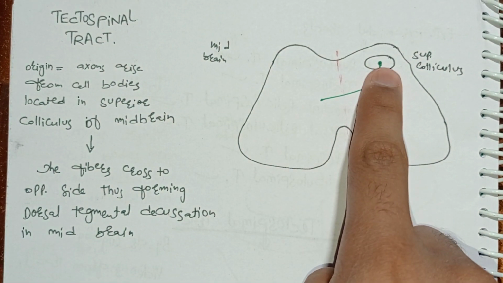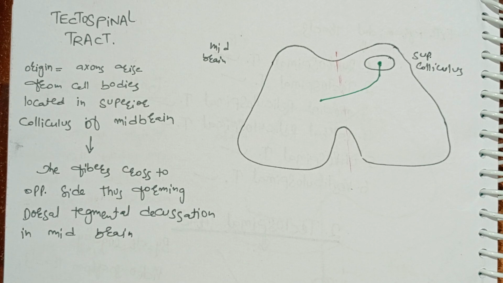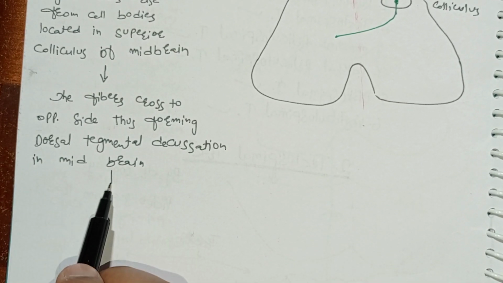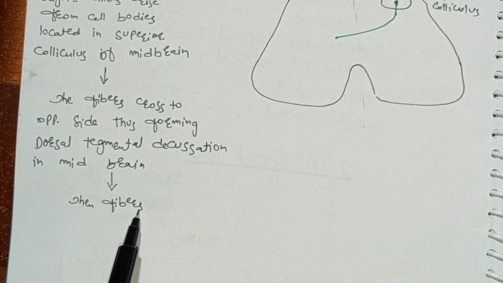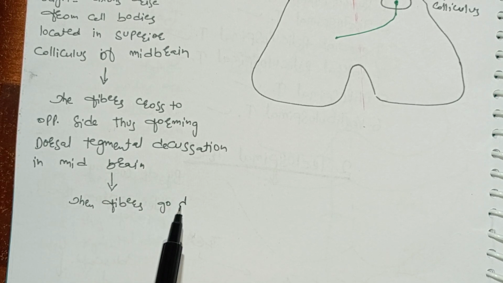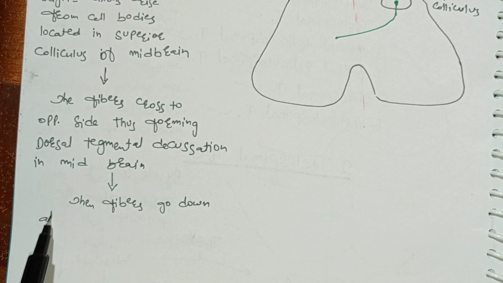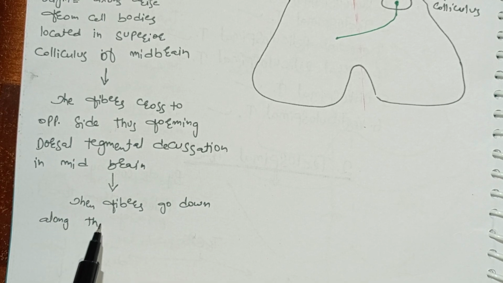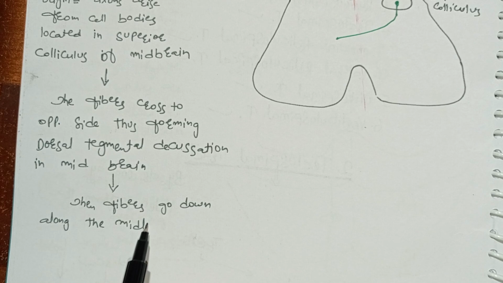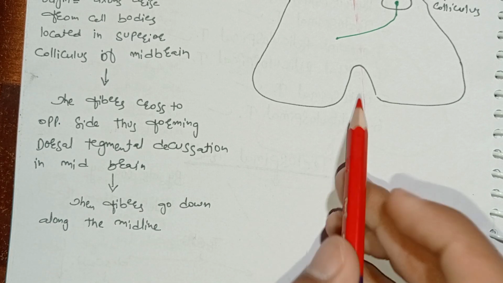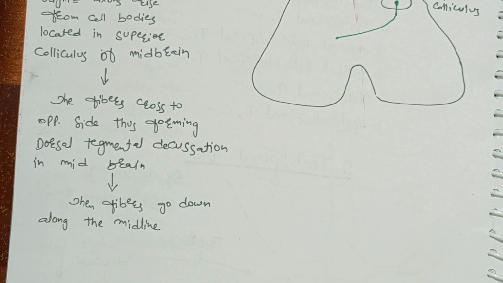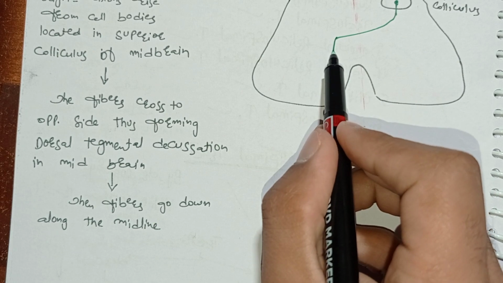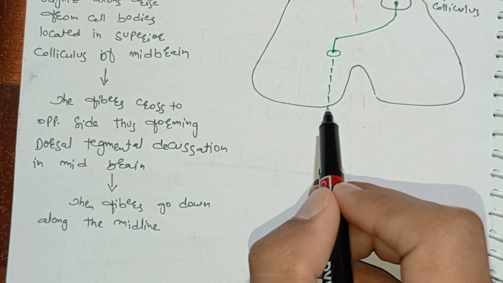So origin is superior colliculus, then crossing to the opposite side. Then the fibers go down, clearly along the midline. You know this red line, it is the midline. So close to the midline, these fibers go down.